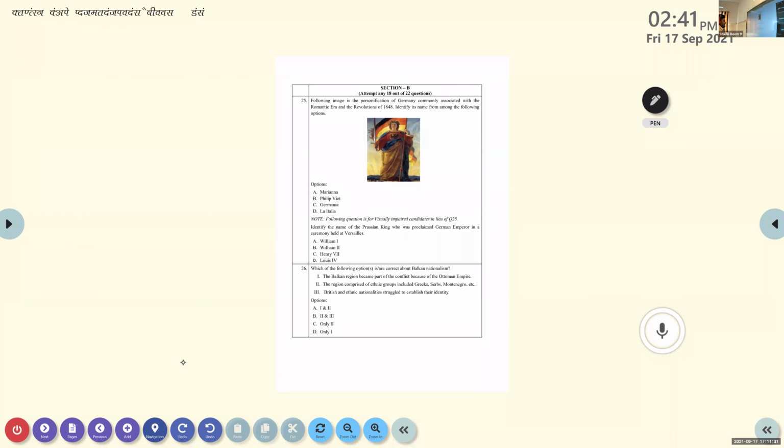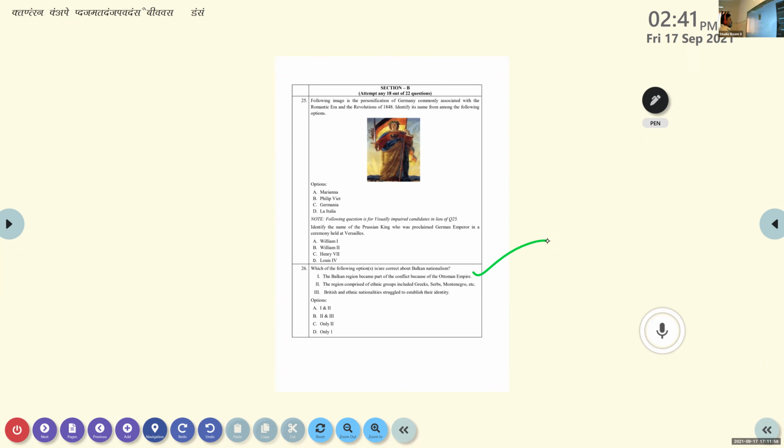Then 26th. Which of the following options? Please read that question, all of you. Which of the following options is or are correct about Balkan nationalism? First of all, the Balkan regions become part of the conflict because of the Ottoman Empire.